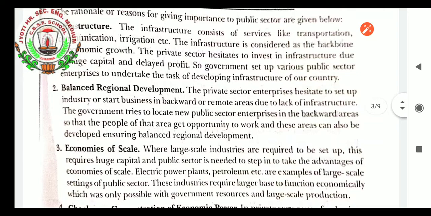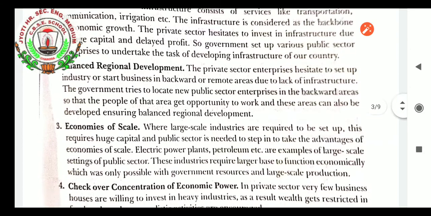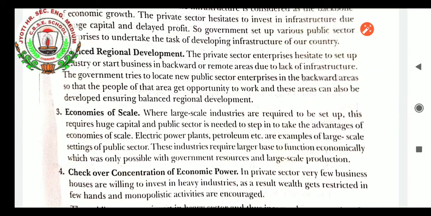Balanced regional development. Private sector enterprises hesitate to set up industry in remote areas where infrastructure is not developed. So government companies step in to develop these areas by setting up industry as well as developing the infrastructure of those particular places, so that those places also get importance and their economic development is done equally with other parts of the state which are already developed, so that the people of that area also get an opportunity to work and the area can also be developed.